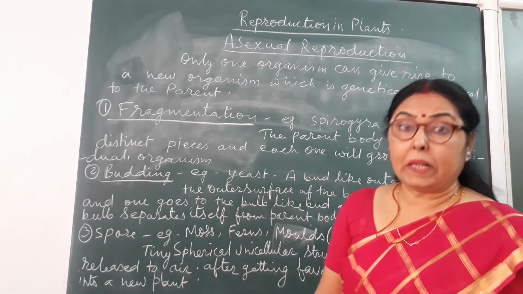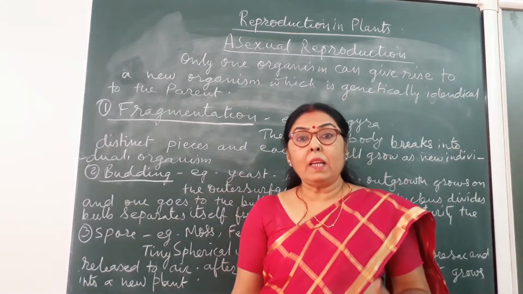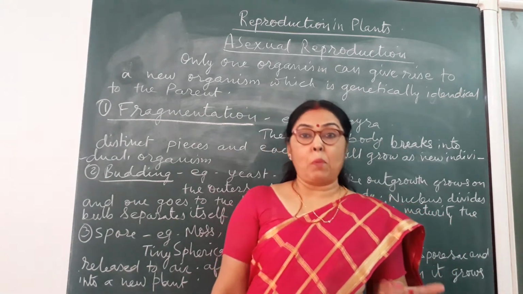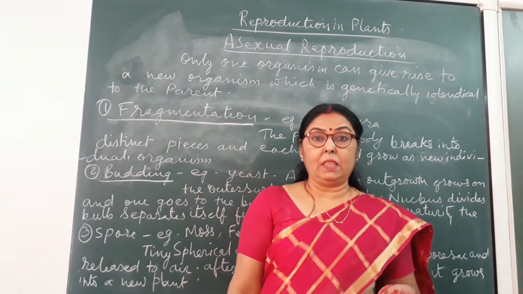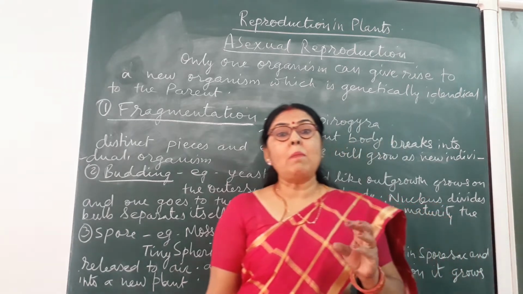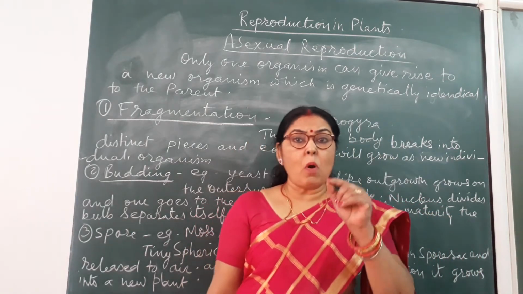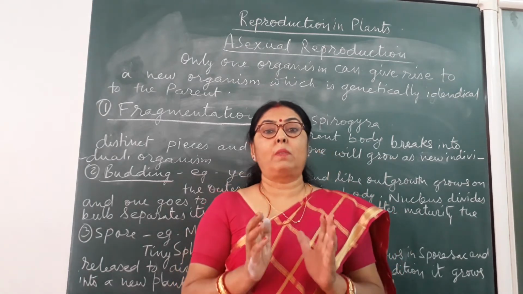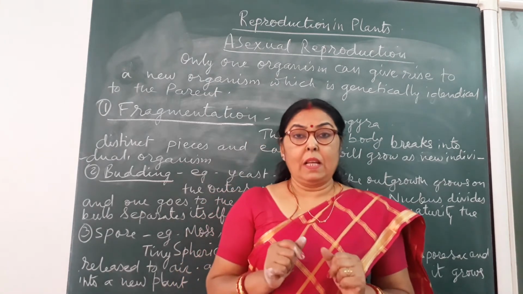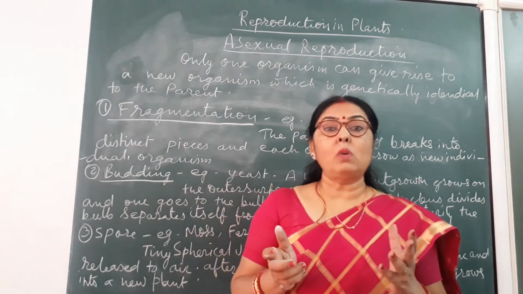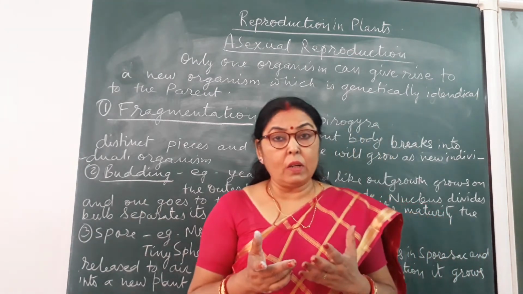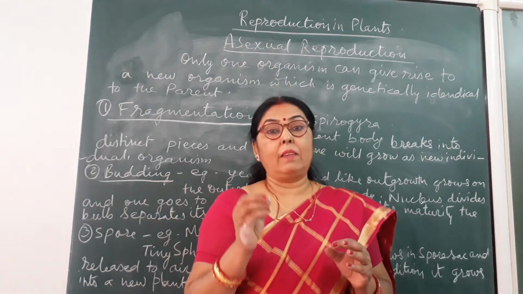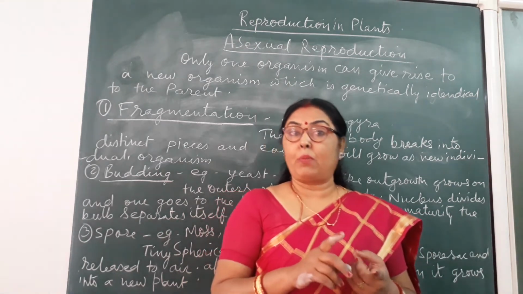Second one is budding. Budding is also a very unique type of asexual reproduction. A bulb-like projection, means a small outgrowth, grows on the outer surface of the body of the plant, and this plant also is unicellular. The example is yeast. Yeast is the example of unicellular fungi.